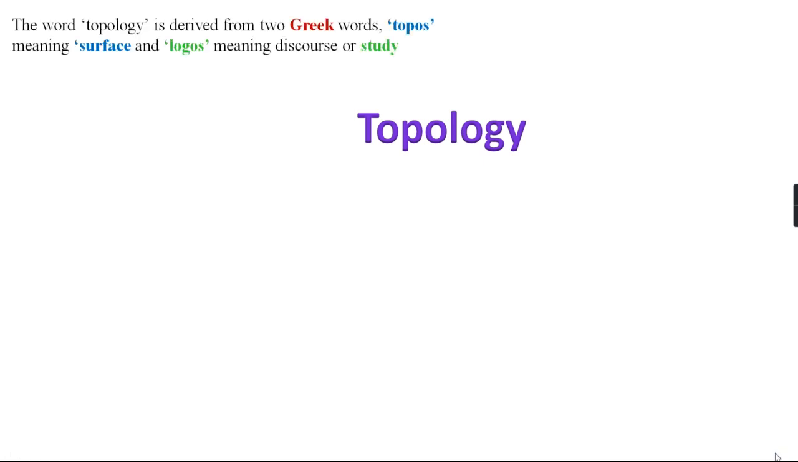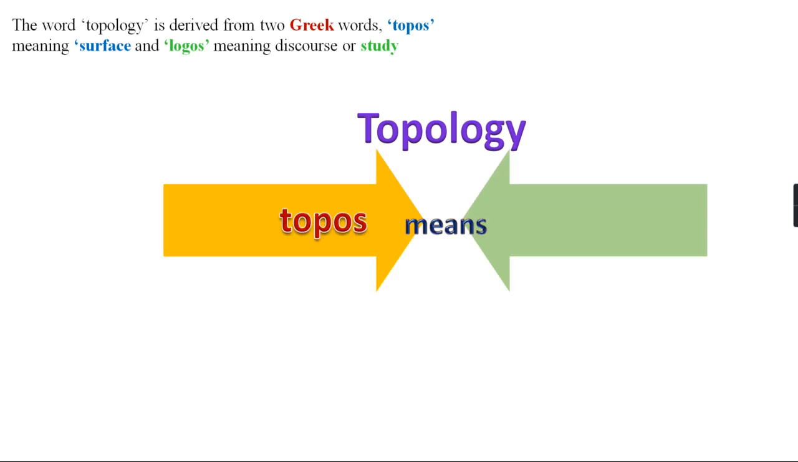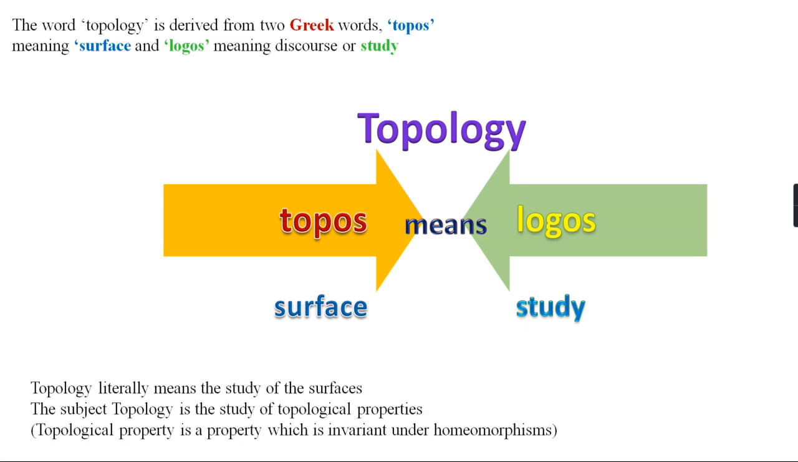Today we are discussing examples and some basic results of topology. What is the meaning of the word topology? The word topology is derived from two Greek words, topos, which means surface, and logos, that means study or discourse. So literally, topology means the study of the surfaces.